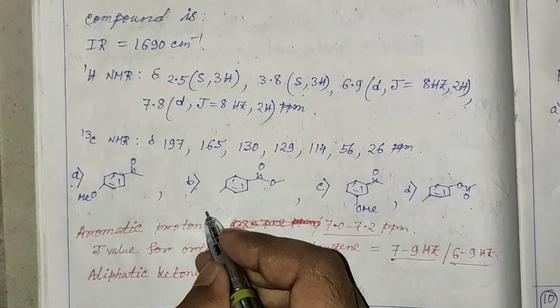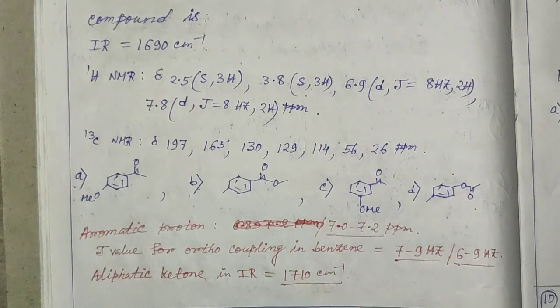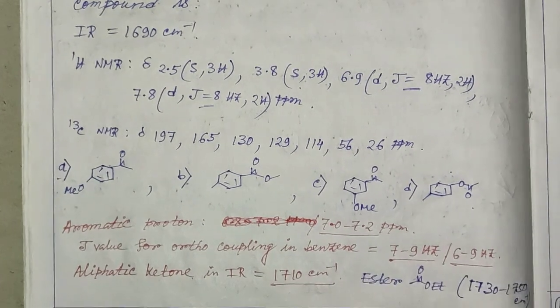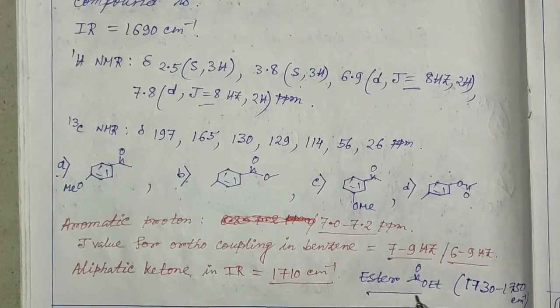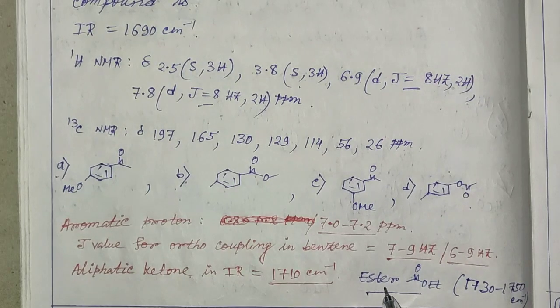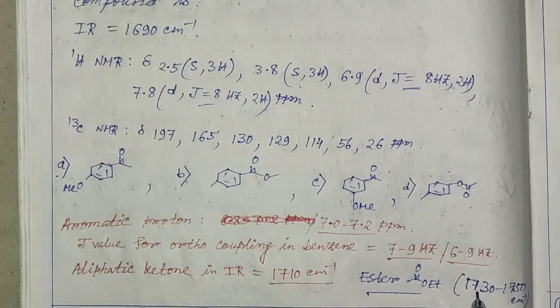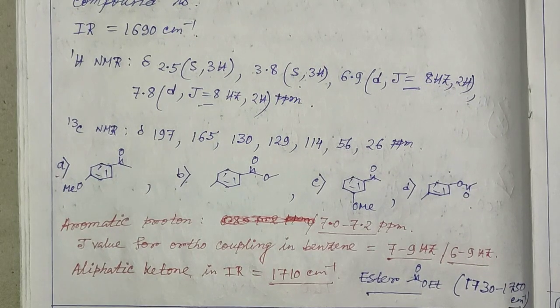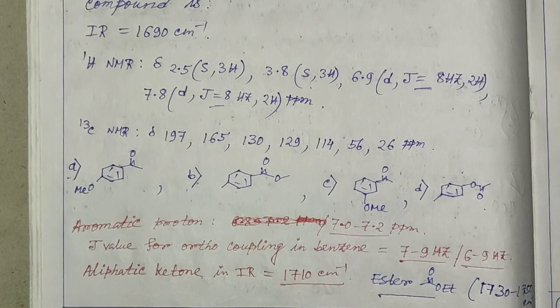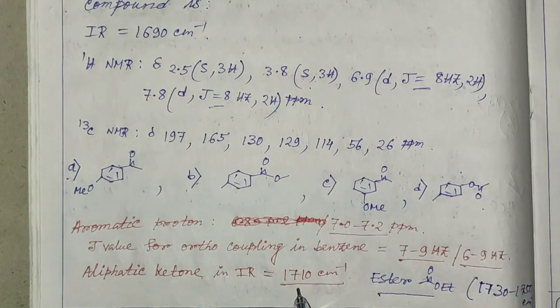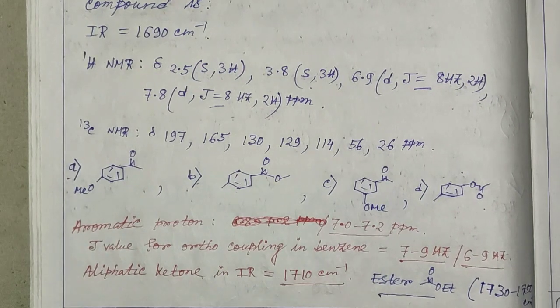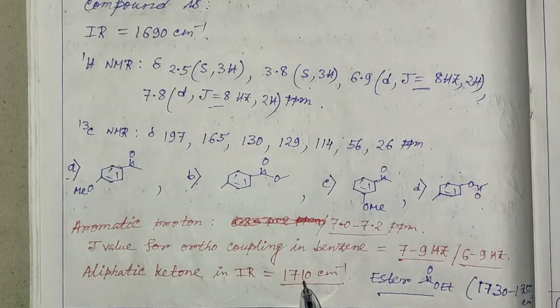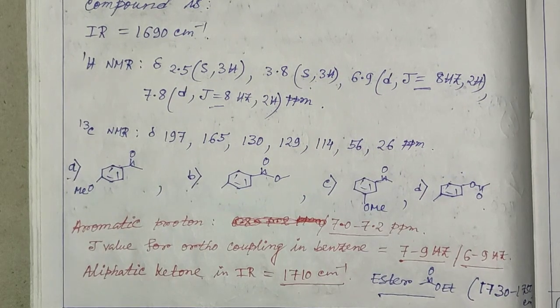which will weaken the carbonyl bond. In the IR spectrum, the carbonyl peak corresponding to an ester appears within 1730 to 1750 cm inverse. So from the IR value we can say that the compound contains a carbonyl carbon which is conjugated with some group that will lower the IR frequency.